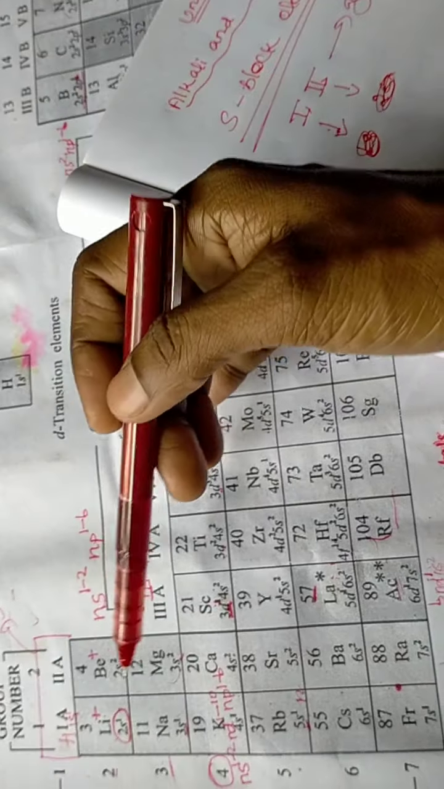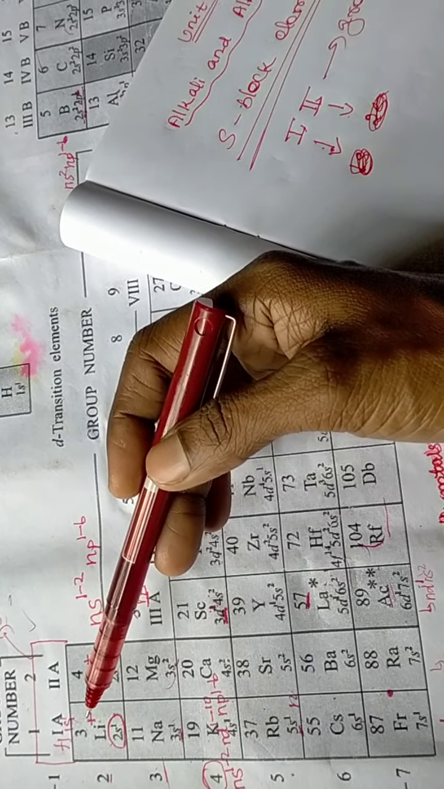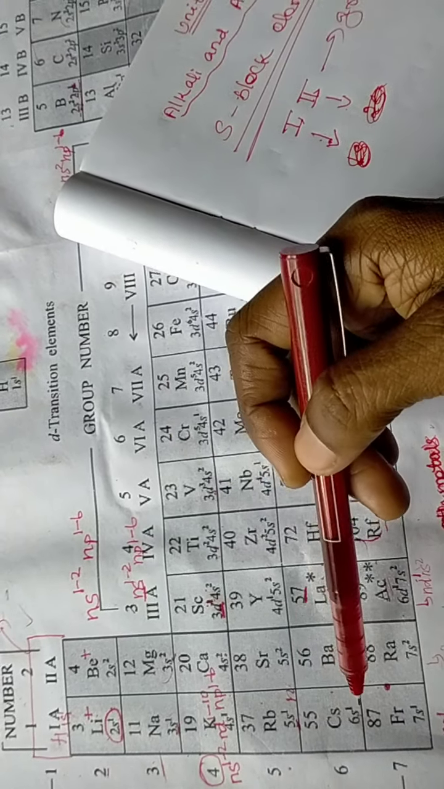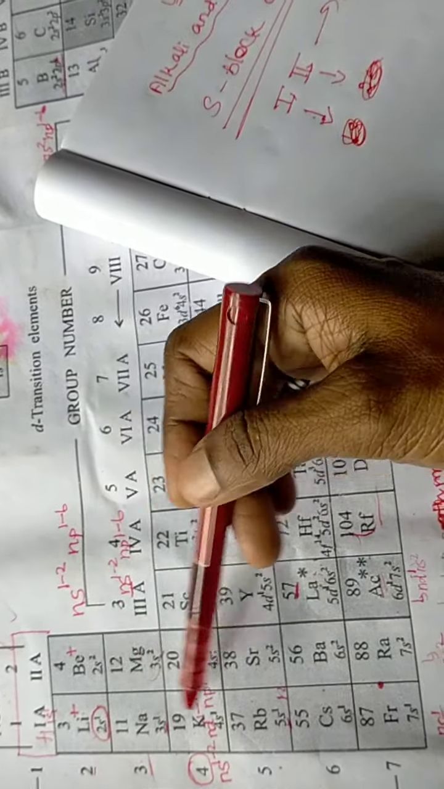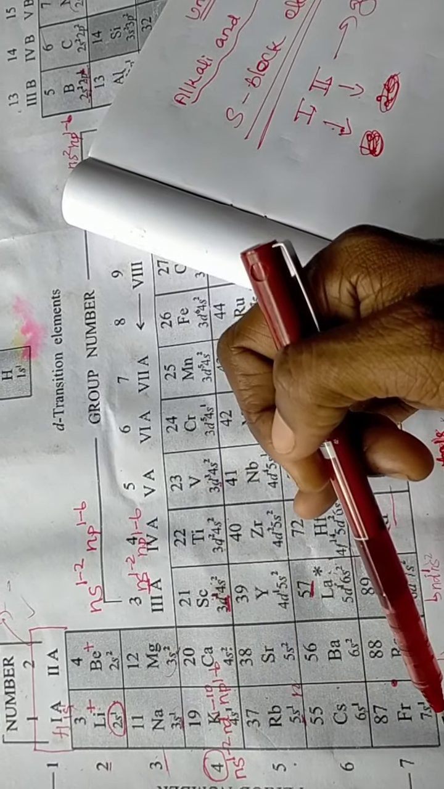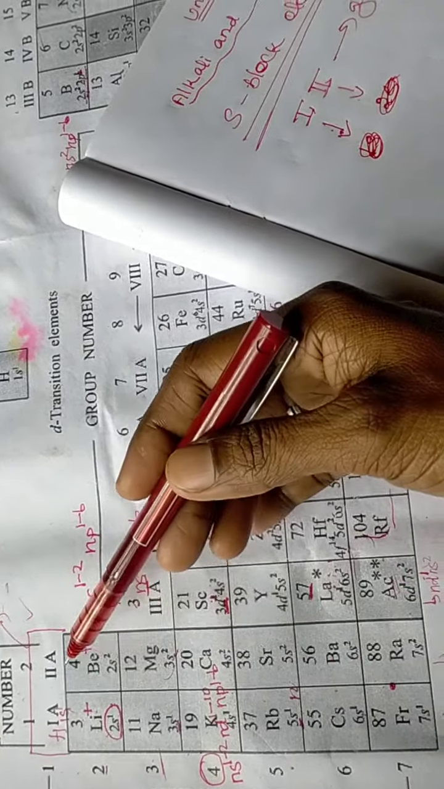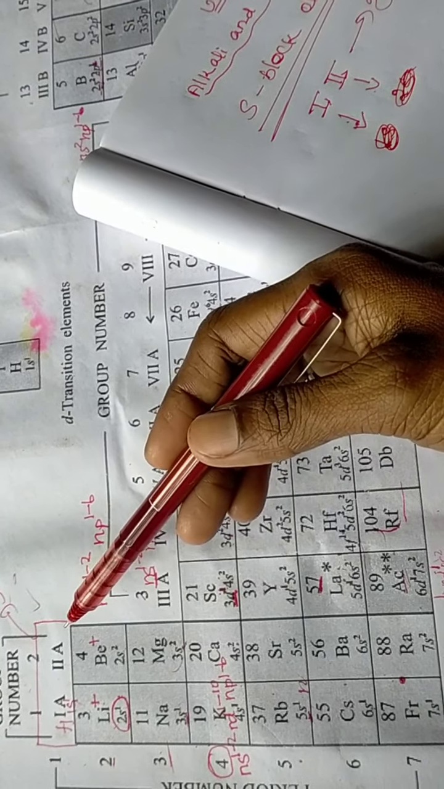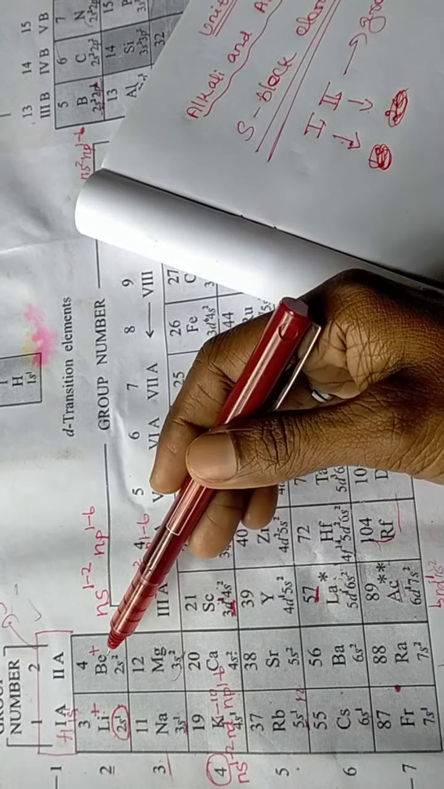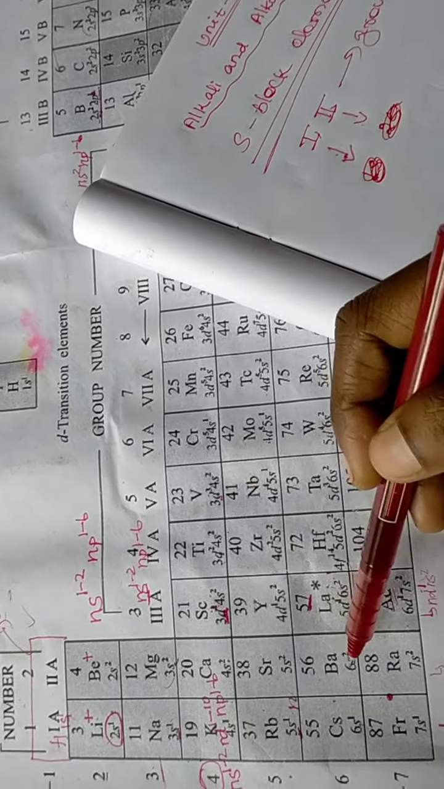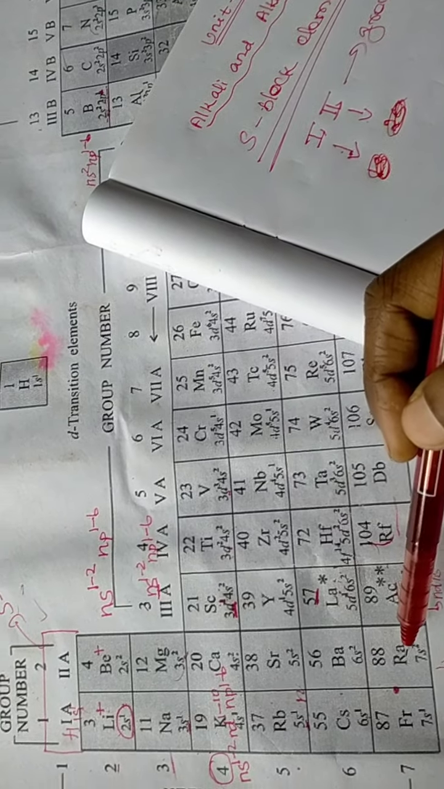So what are the alkali metals in the modern periodic table? Lithium, sodium, potassium, rubidium, cesium and francium. These are the alkali metals in the first group. The second group, the alkaline earth metals, contains beryllium, magnesium, calcium, strontium, barium and radium.